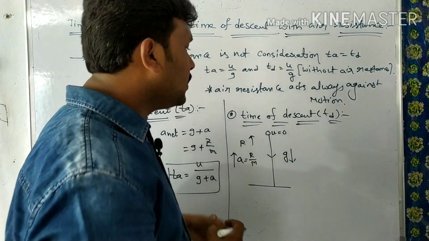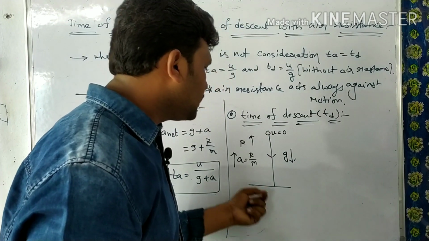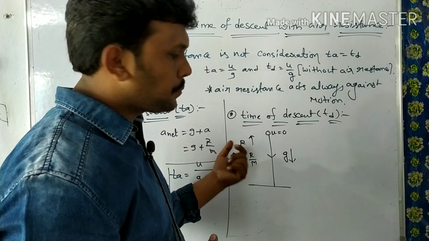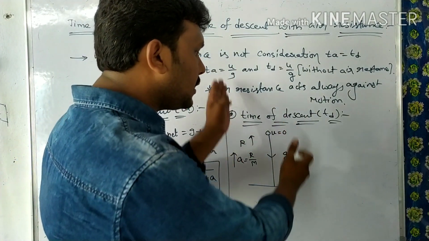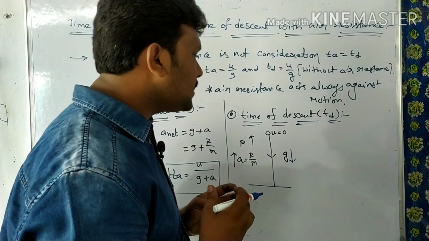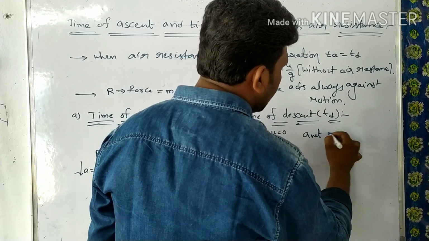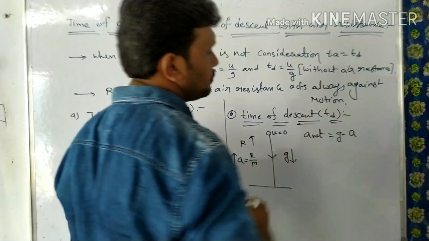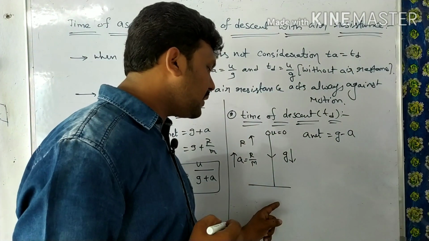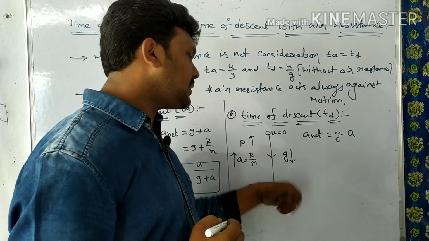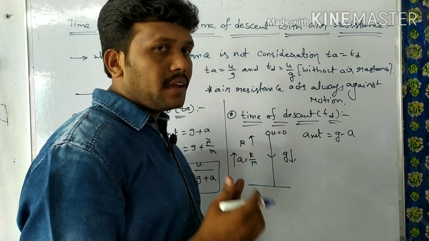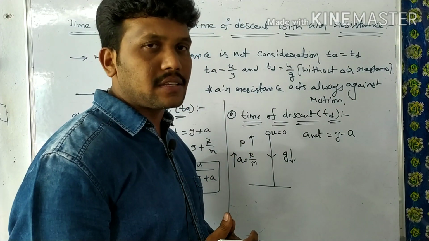Let me tell you once again, when the body is moving down, the acceleration due to air resistance and the acceleration due to gravity are acting in opposite directions. Then what is the net acceleration of this body? We can say net acceleration is equal to g minus a. Why? Because the body is moving in the downward direction, the gravity is greater than the acceleration due to air resistance.